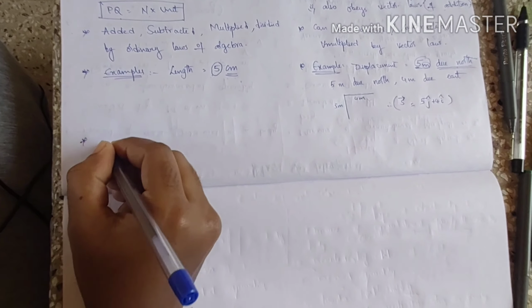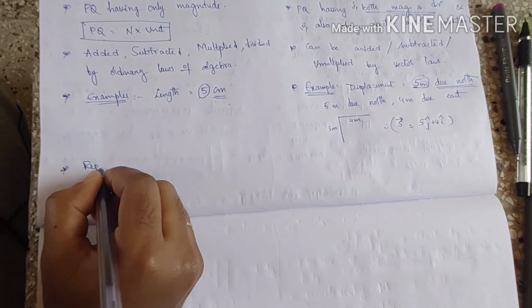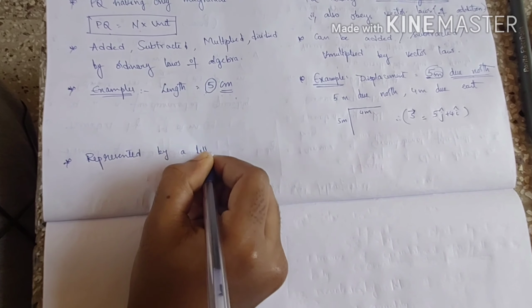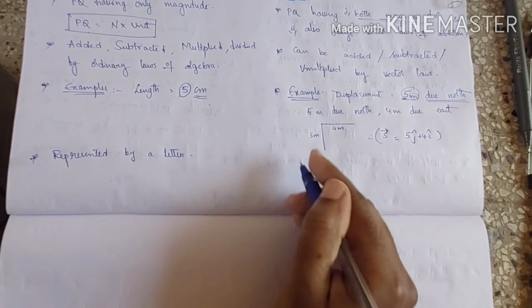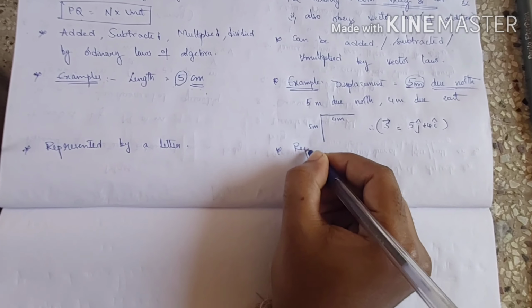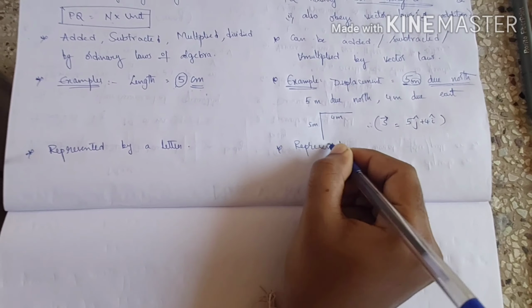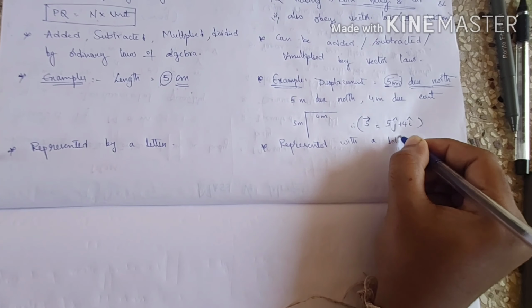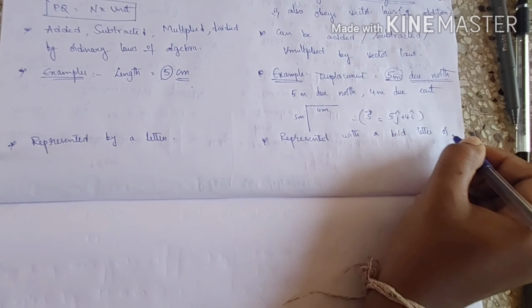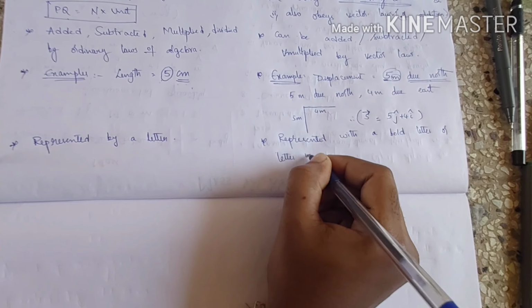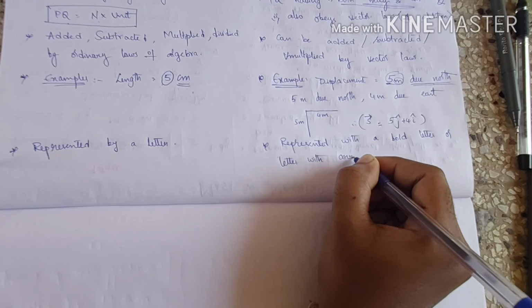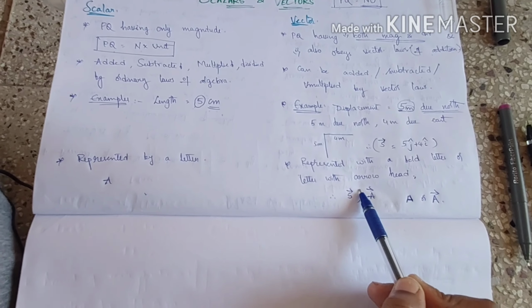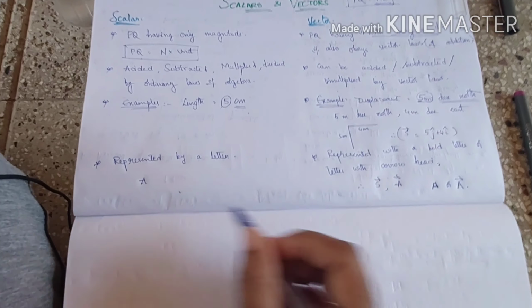Whereas a scalar is represented by a letter, a vector is represented with a bold letter or a letter with an arrowhead.